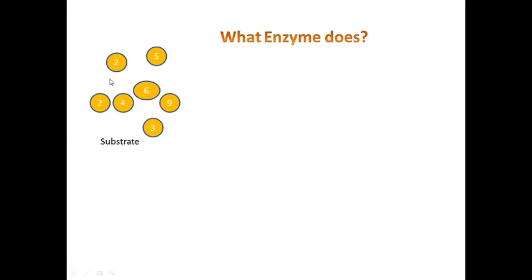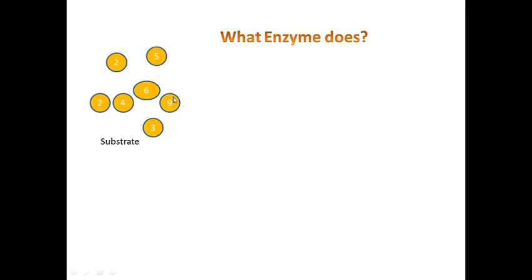For the sake of understanding, let me tell you, these are the substrate molecules upon which the enzymes act. For every reaction to take place, as you might have read in your chemistry classes, these substrate molecules have to collide with each other.